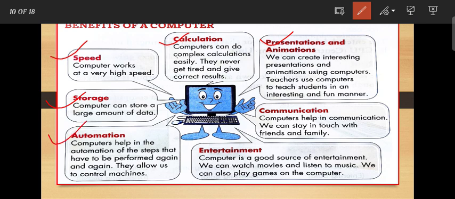Next is automation. Automation means the computer helps us in automating the steps that have to be performed again and again. It allows us to control the machine. Next is communication. Computer helps us in communication. We can stay in touch with our friends and family anywhere in the world. Next is entertainment. Computer is a good source of entertainment. We can watch movies and listen to music. We can also play games on the computer. So these are the benefits of using a computer.